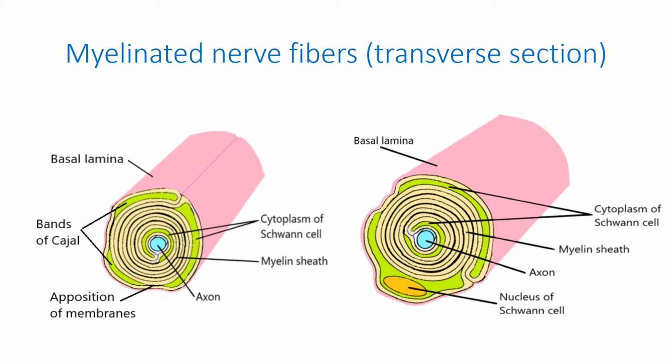Unlike the inner cytoplasmic compartment, which is uniformly spaced, the outer cytoplasmic compartment is interrupted by periodic appositions between the axonal membrane and the outer wrap of the myelin sheath. These appositions delineate a network of anastomosing cytoplasmic channels termed Cajal bands. The nucleus of the Schwann cell is located in the region of the abaxonal cytoplasm.